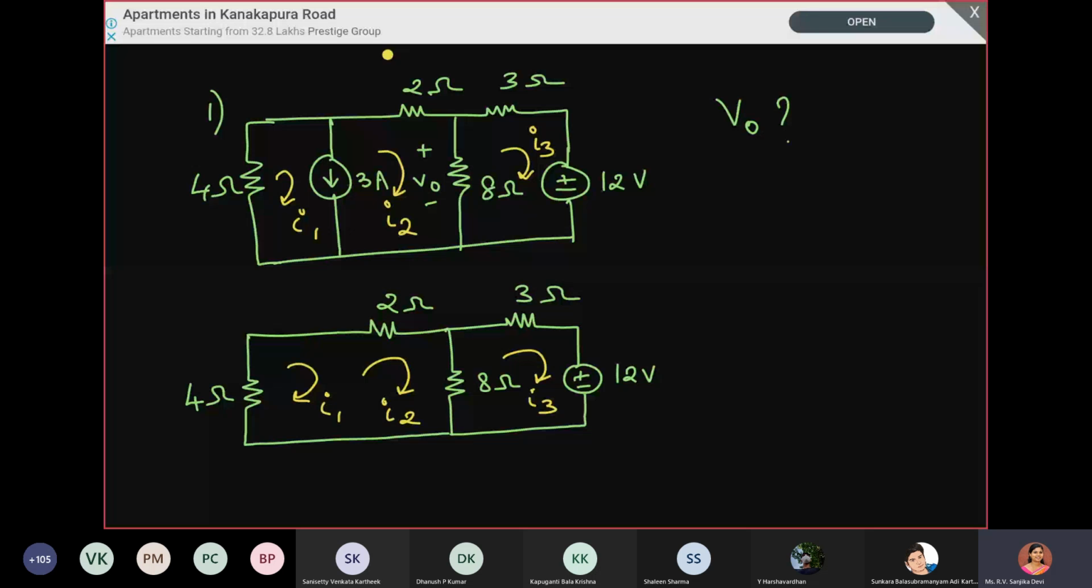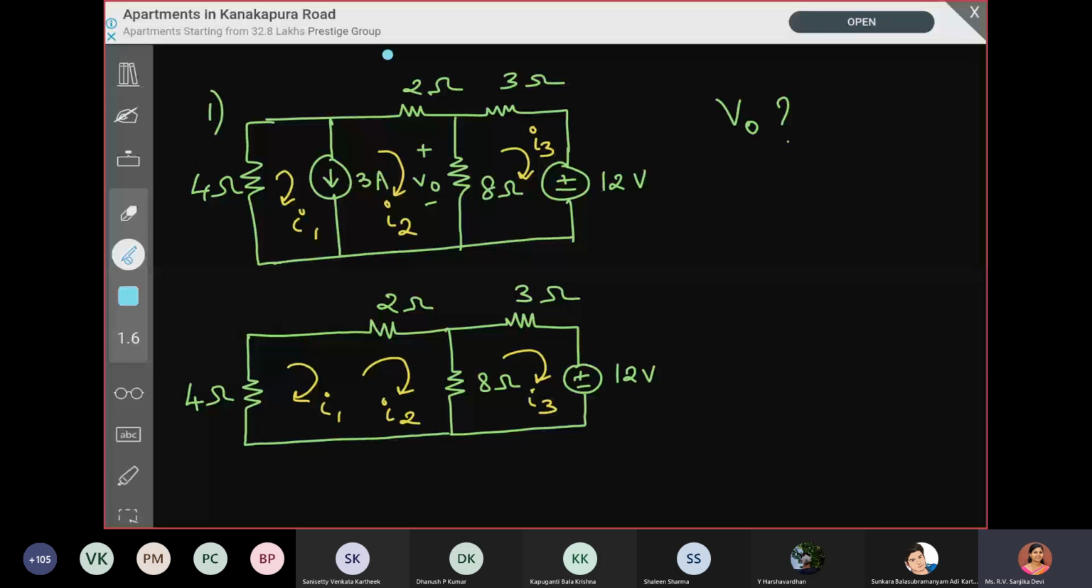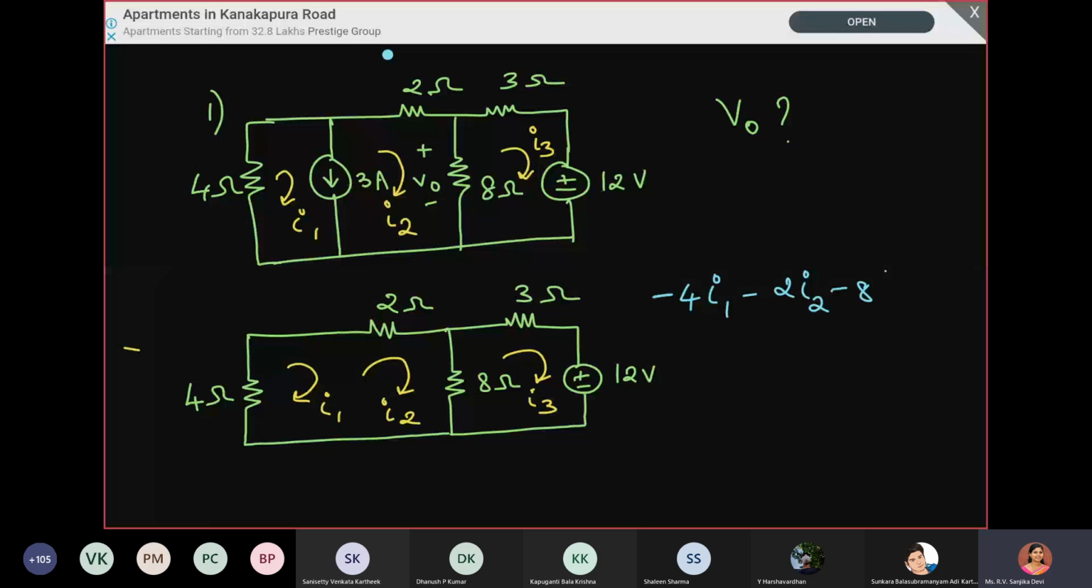How do you write it? So what will be the first equation? 4I1 plus 2I2 plus 8 into (I2 minus I3) is equal to 0. Okay, so I am using the negative convention. Since there is a voltage drop, I am writing it as minus 4I1. The equation you told is correct only. So minus 4I1 minus 2I2 minus 8(I2 minus I3) is equal to 0.